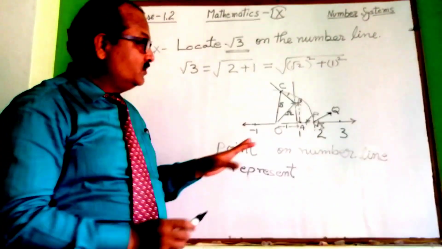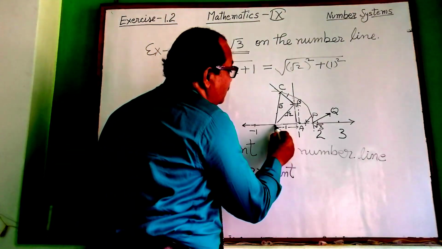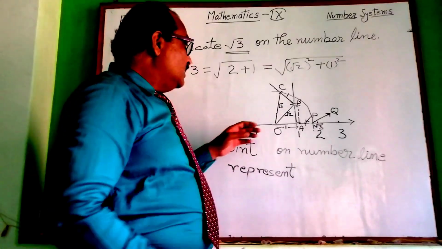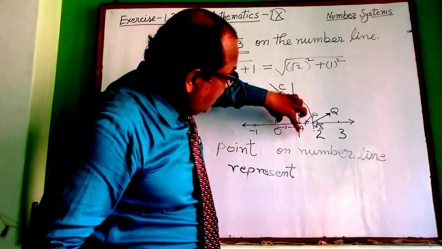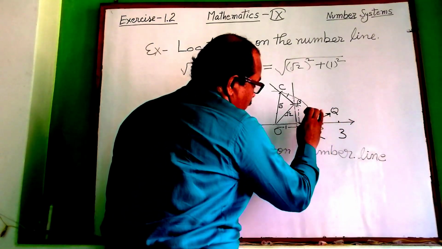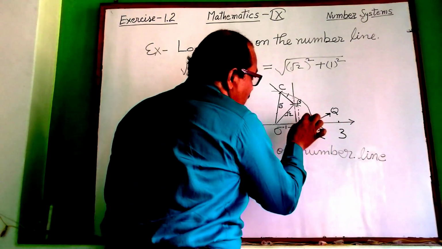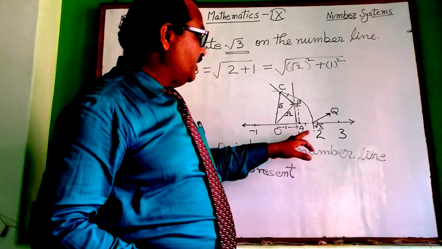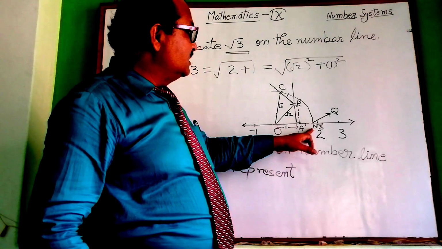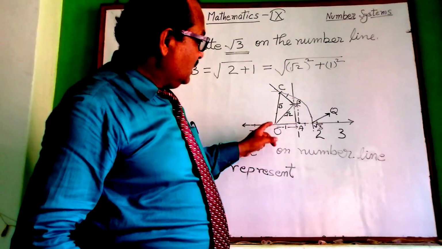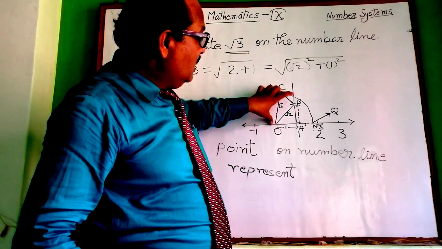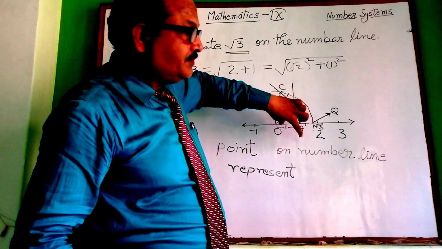You will follow the same steps used for making root 2, but don't draw the arc for the location of point P. You can see this is the arc taken with center O and radius OC, and mark like this.